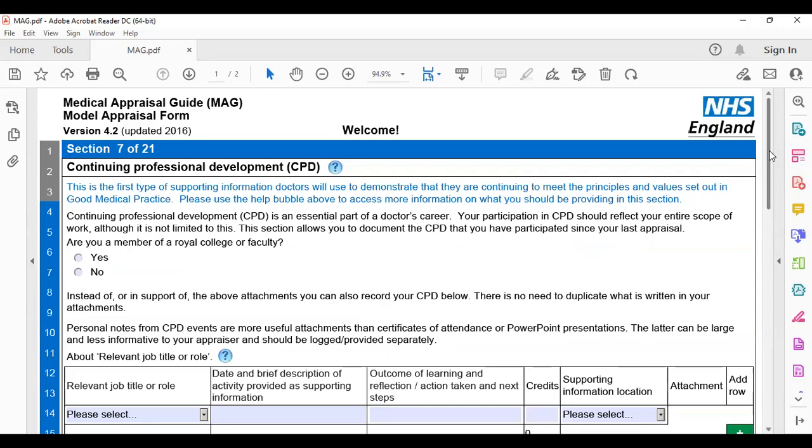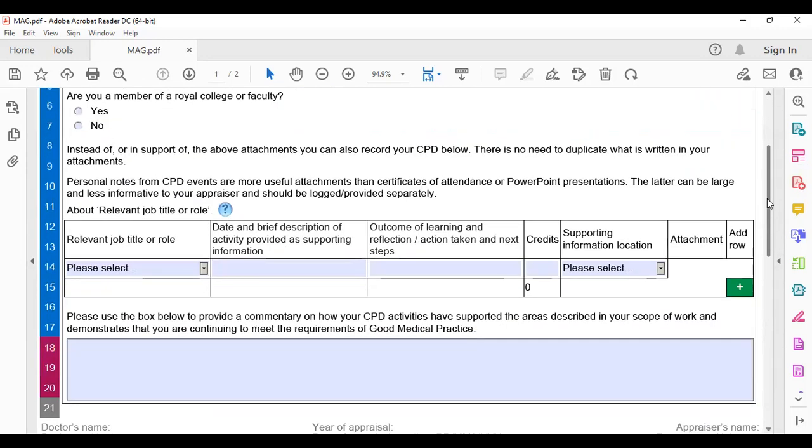Here you will write down your CPD activities as we mentioned earlier. Write down a date and brief description of your activity, and then outcome of learning or reflection, or whatever you want to write down here. For example, if you have attended any conference, you can write down about that conference here, and then the learning outcome from that conference and how many hours it gave you. Each hour is one CPD point. If you have attended any activity that lasted for 4 hours, then you can write down 4 here.